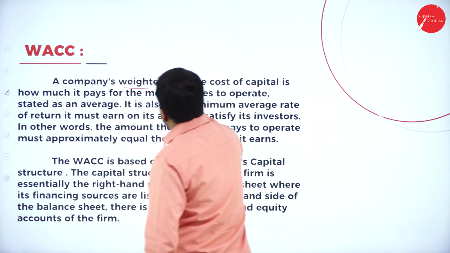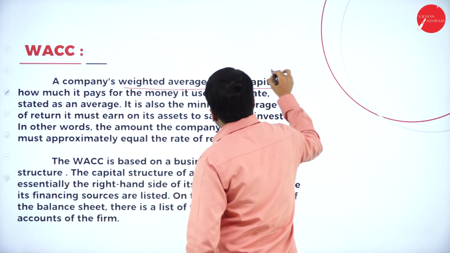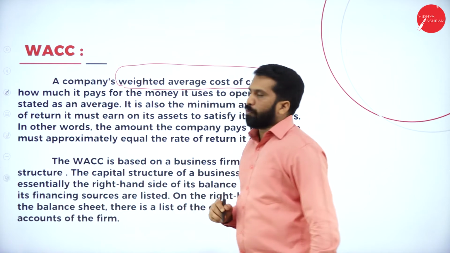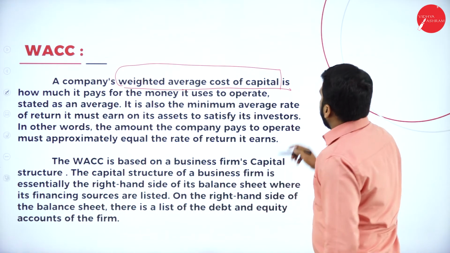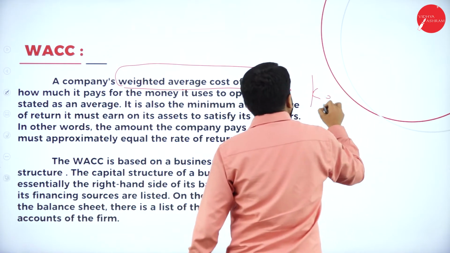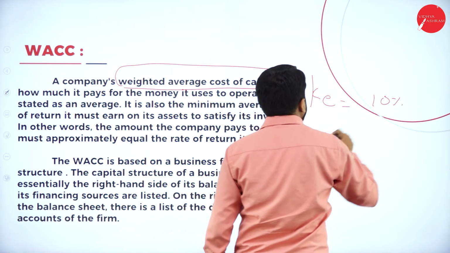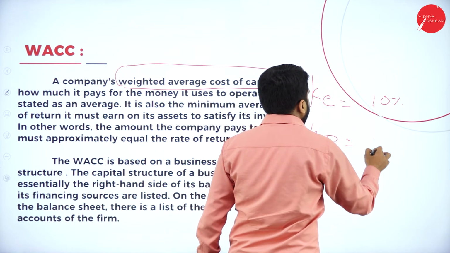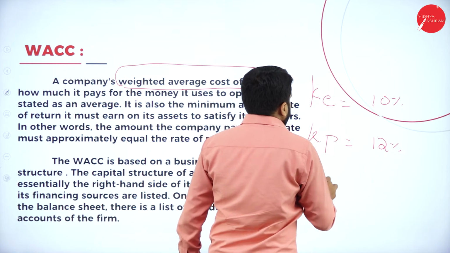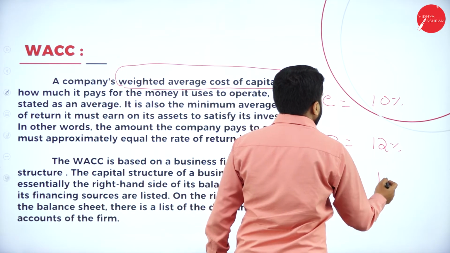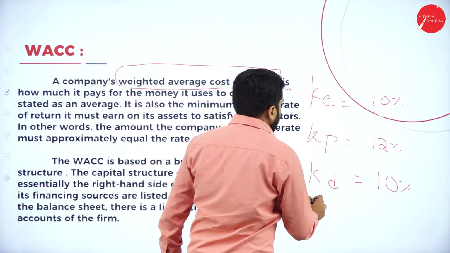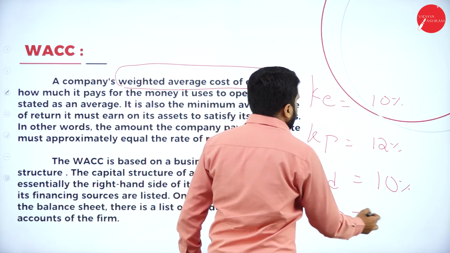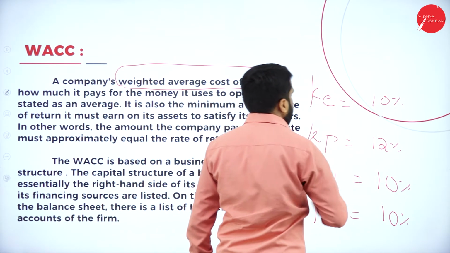WACC stands for weighted average cost of capital. What is WACC? Now, very simple. Equity, I calculated, it is around 10% cost. Preference shares, I calculated 12%. Debenture, I calculated, it is around 10%. And your retained earning, we calculated, it is around 10%.